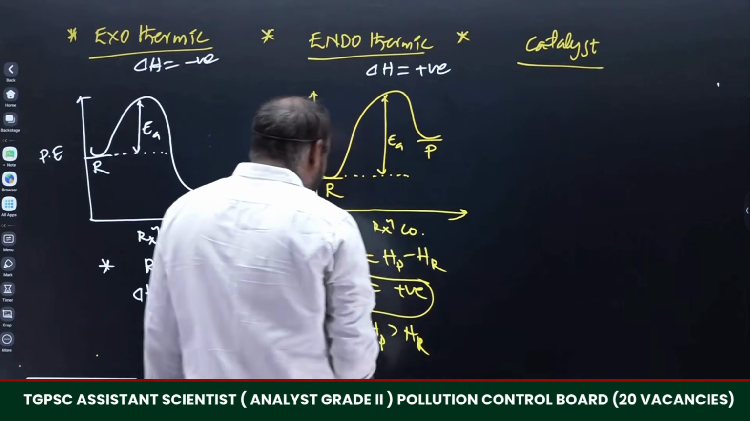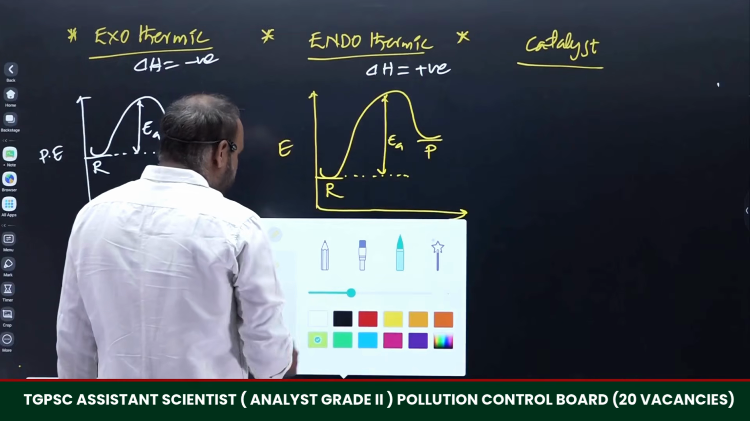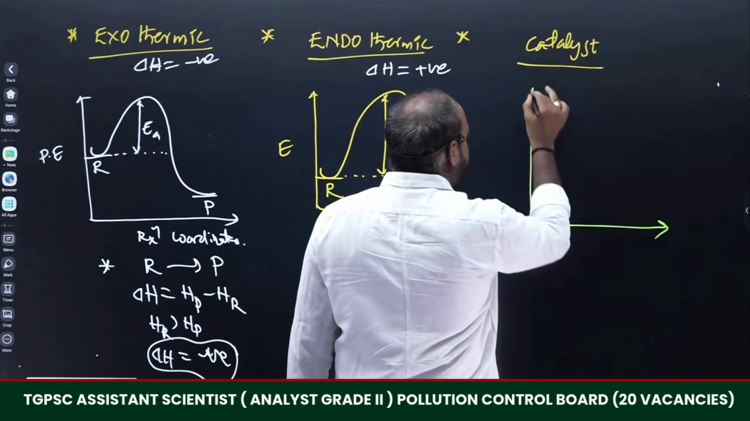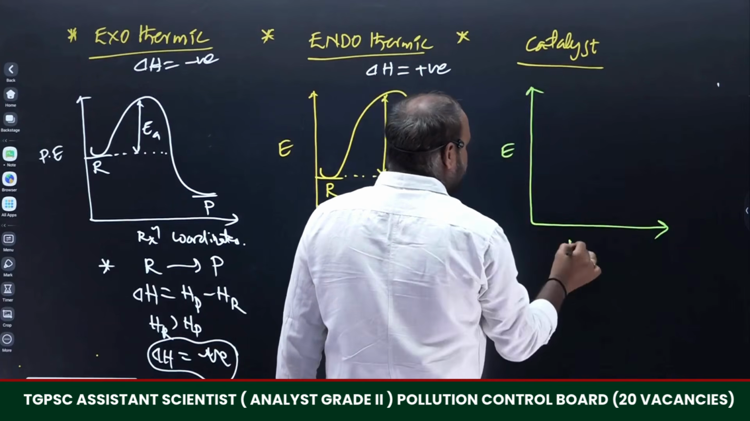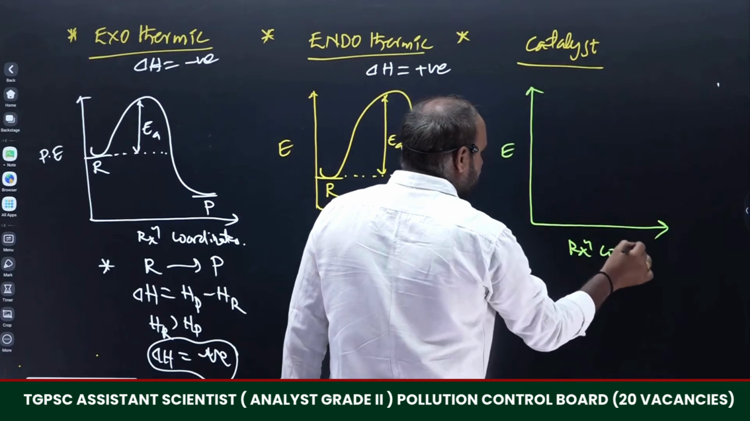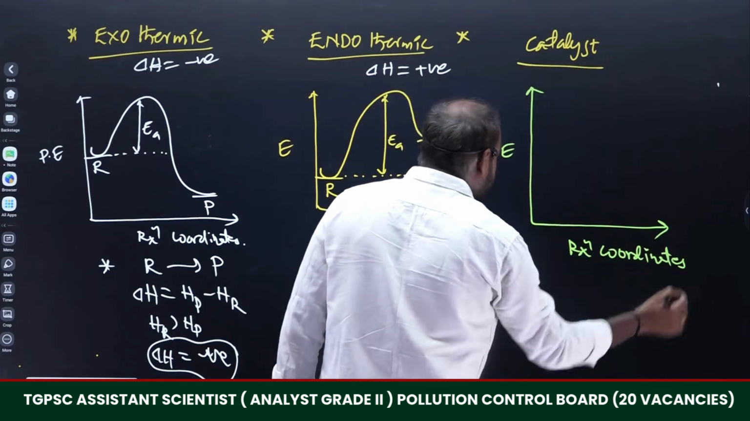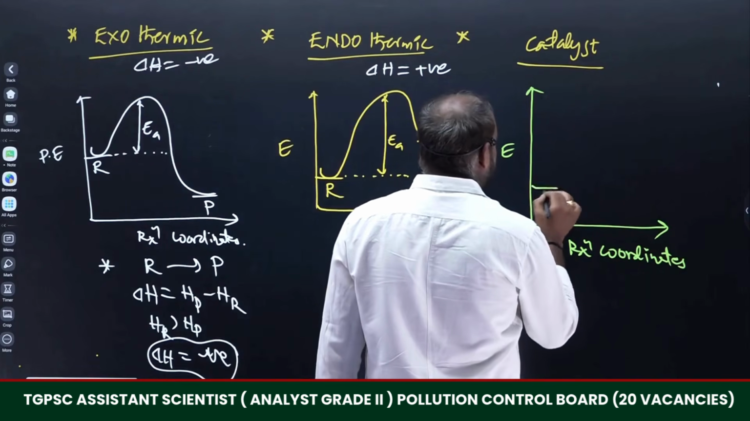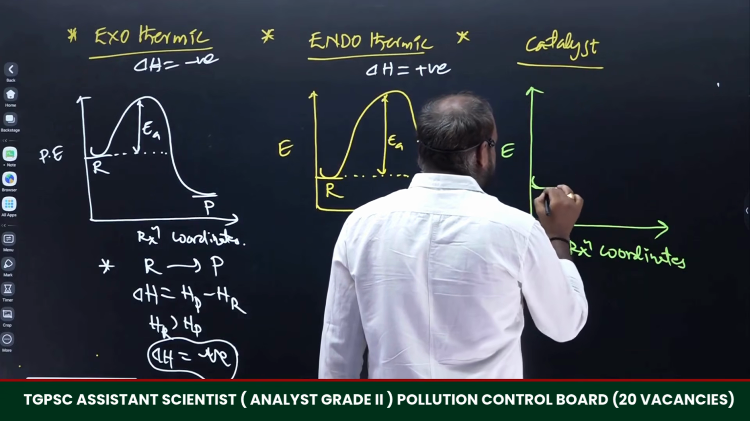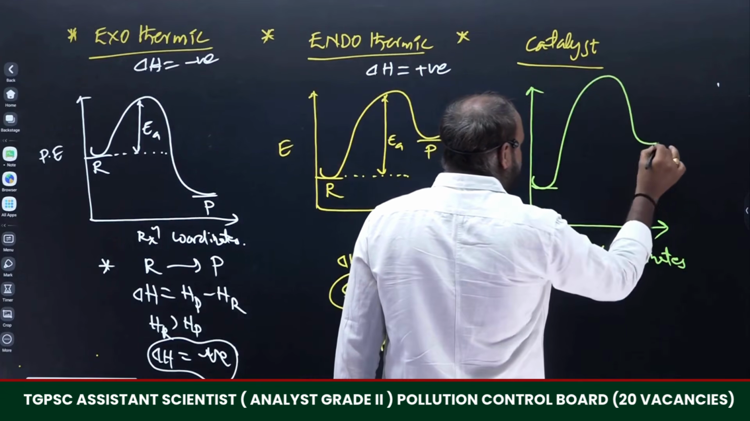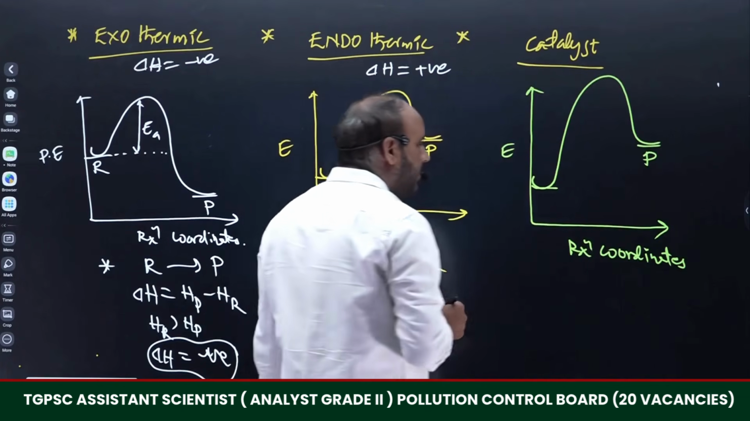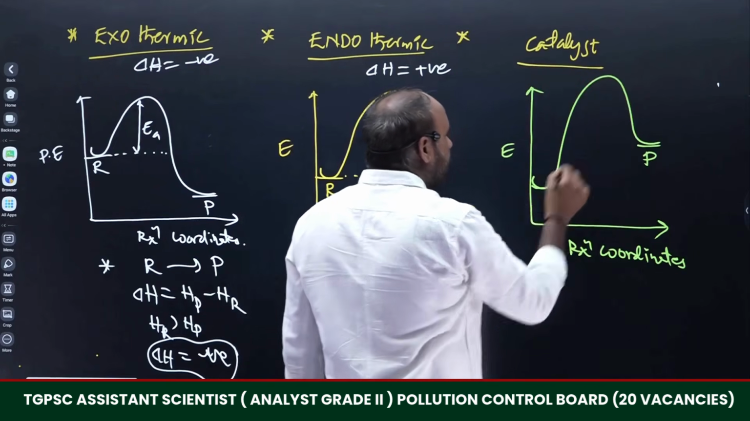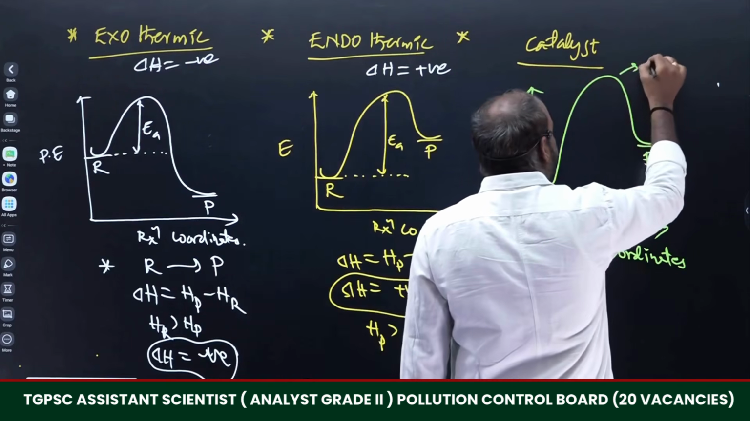Then coming to the part of catalyst, right? So what is a catalyst? Here, in the absence of catalyst, we plot energy against reaction coordinates. Any one reaction we may consider, either exothermic or endothermic. I am going to consider an endothermic reaction, right? So this is the endothermic reaction, with reactants and products. This is what happens in the absence of catalyst.